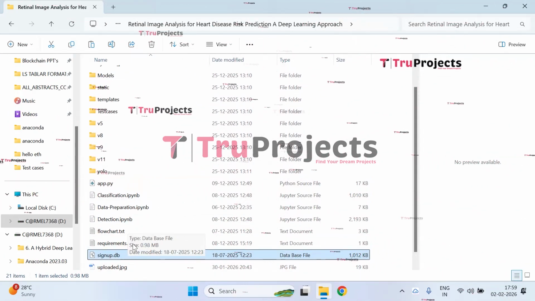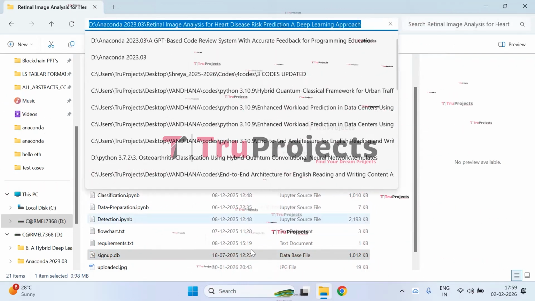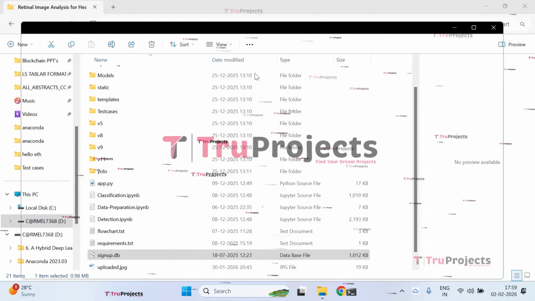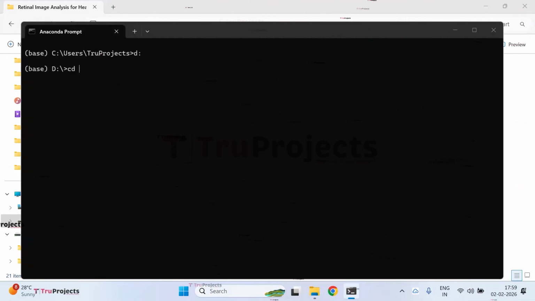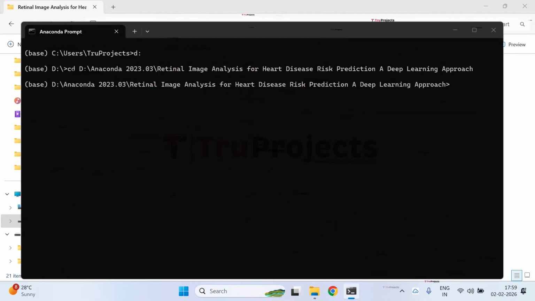Coming to the execution of the project, first, you need to copy the path of the code folder from the address bar of the file explorer. Then, open Anaconda prompt. Using the command cd followed by a space, paste the copied path. This command is used to change the current directory to the code folder's path. Now, compile the app.py file using the command python space app.py in the Anaconda prompt. This command will execute the Python script and perform a runtime check for any syntax errors or logical issues.